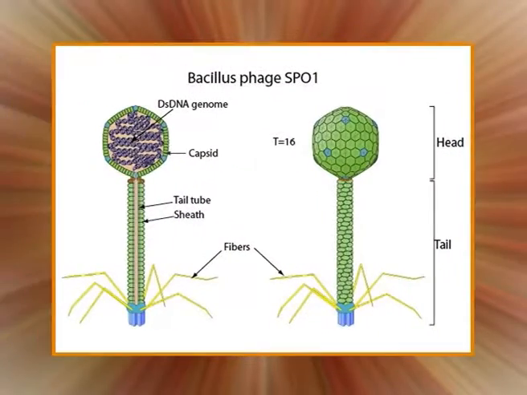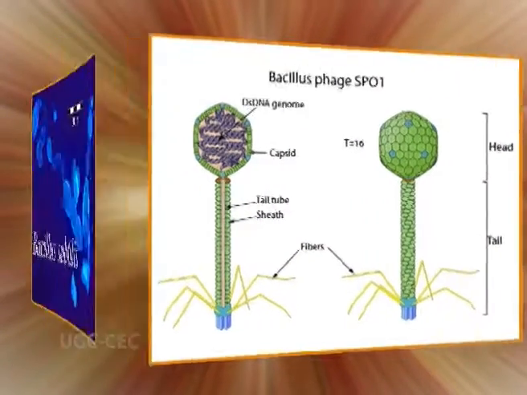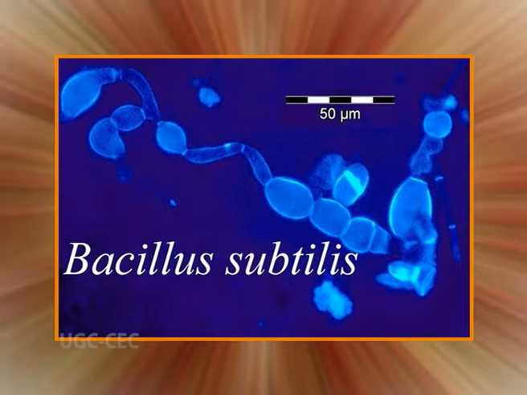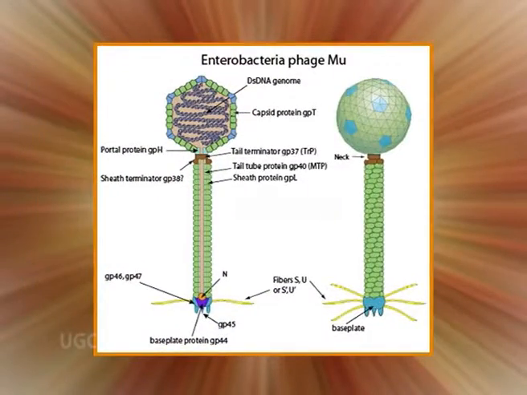Phages are very choosy as to which bacteria they infect. This is referred to as the host range of the phage. For example, lambda phage only infects certain E. coli, whereas SPO1 phage infects only Bacillus subtilis. Several phage types may infect a single bacterial species. E. coli can be infected by M13, P1, T4 and Mu phages.